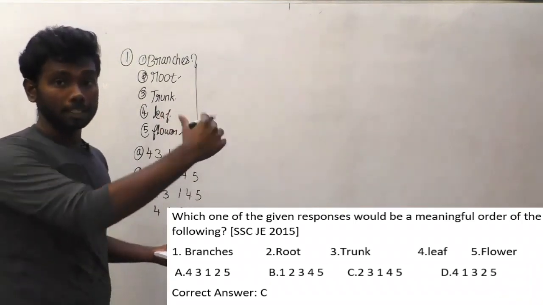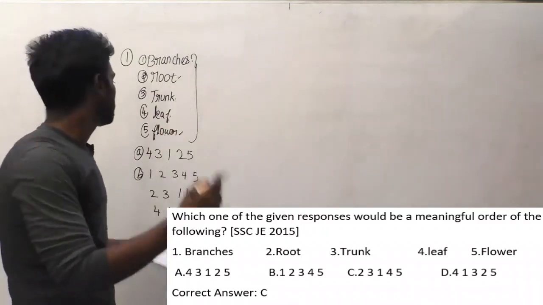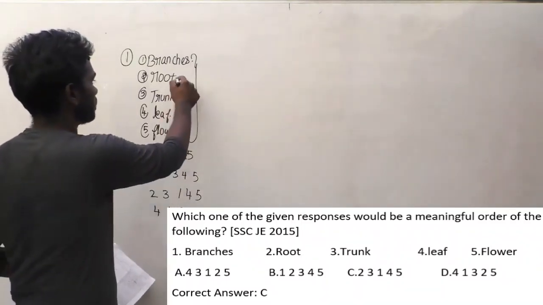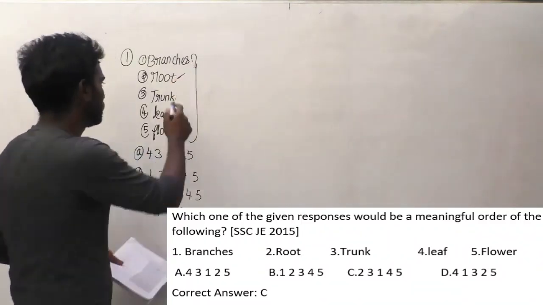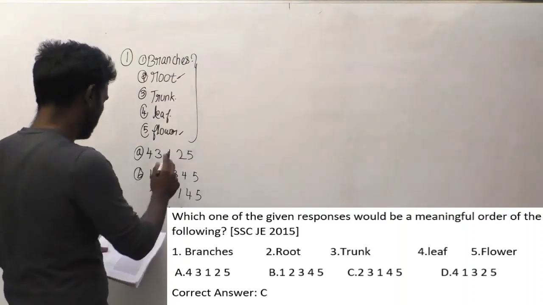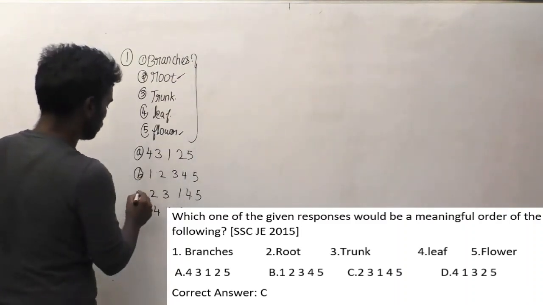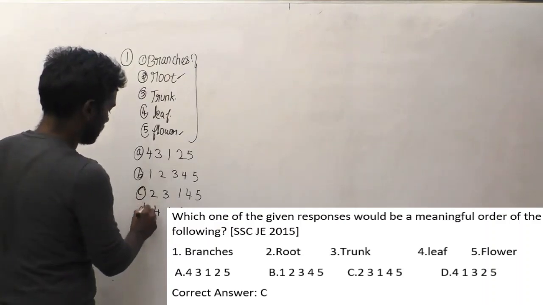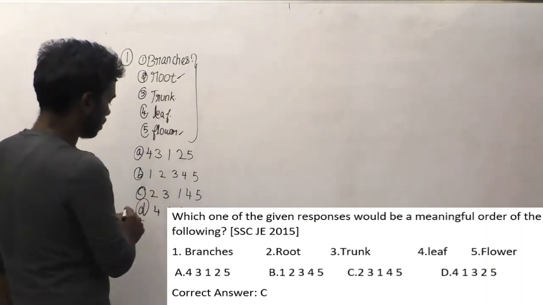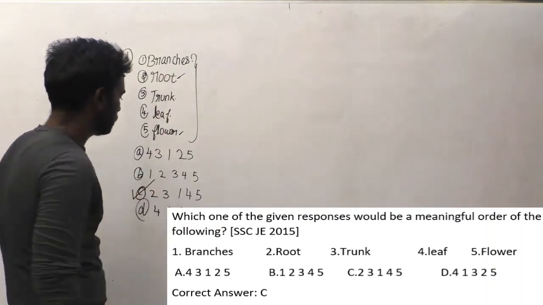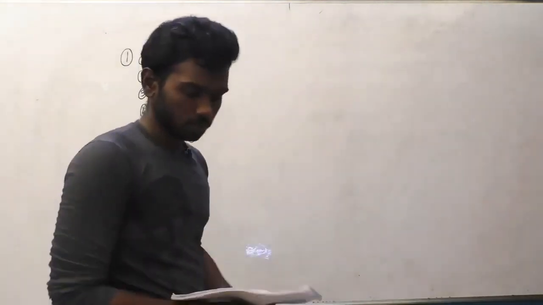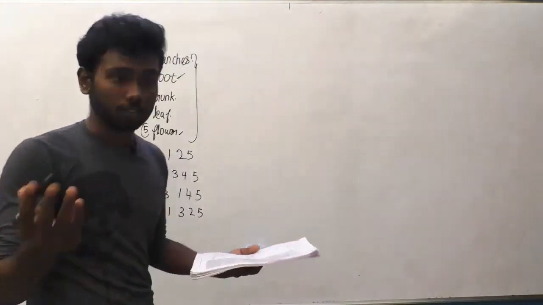Generally, what is the base part in a tree? Root is the base part of a tree. So we all know that. So the first option will be starting is here is 2. And the only option starting from 2 is option C. So this will be the right answer. So let us move on to the second question.